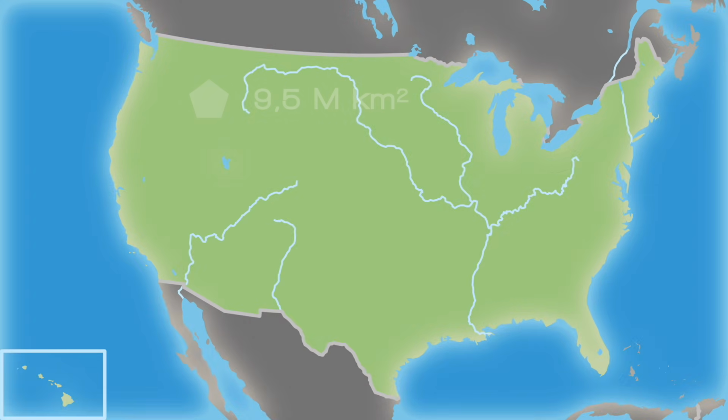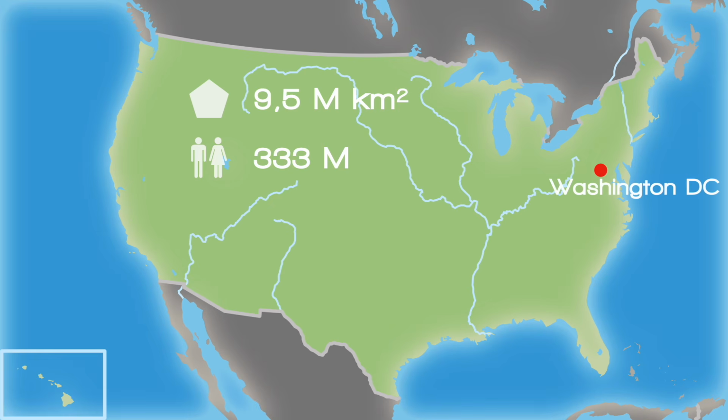The area of the United States is about 9.5 million square kilometers, making it the fourth largest country on Earth, behind Russia, Canada, and China. The United States has about 333 million inhabitants, making it the third most populous country in the world, behind China and India. The capital is Washington, D.C.